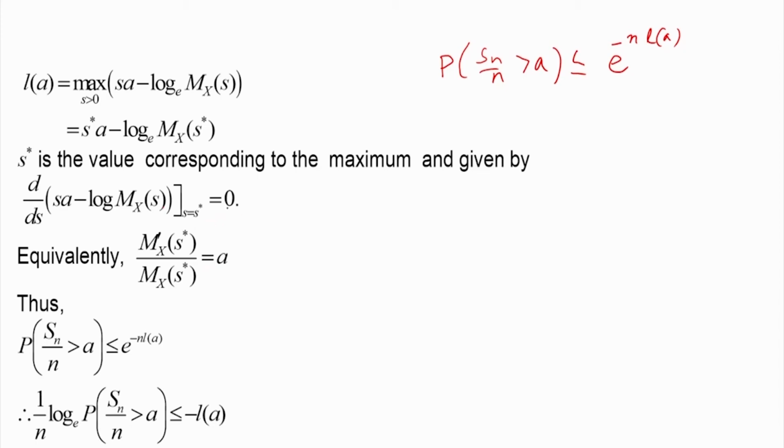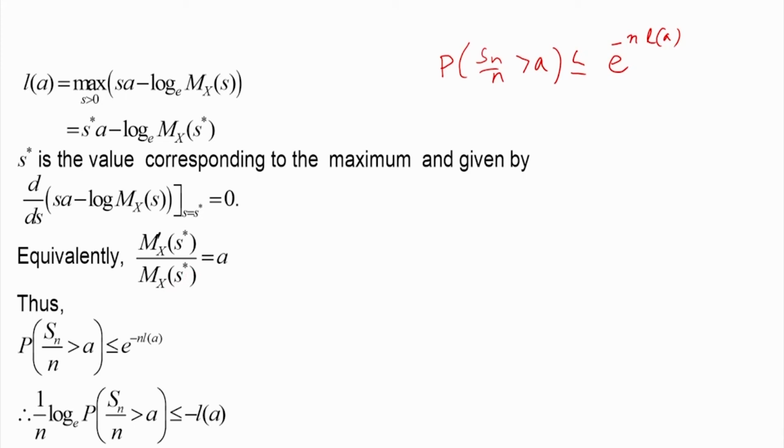Equating to 0, we get a equal to mx dash of s star divided by mx of s star. So, this a is related to the MGF by this relationship: a is equal to the differentiation of mx of s at s star, divided by the value of mx of s at s star.